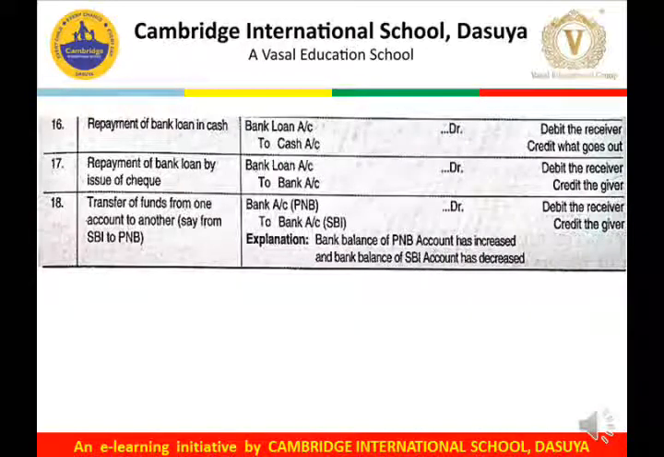The next entry is repayment of loan in cash. For example, if we have taken a loan from the bank and we are repaying that loan in cash, it means we are depositing the money into the bank. So bank loan account debit, the receiver, to cash account, because cash goes out of the business. Repayment of bank loan by issue of check: in that case, bank loan account debit to bank account, because our bank account is repaying the loan.